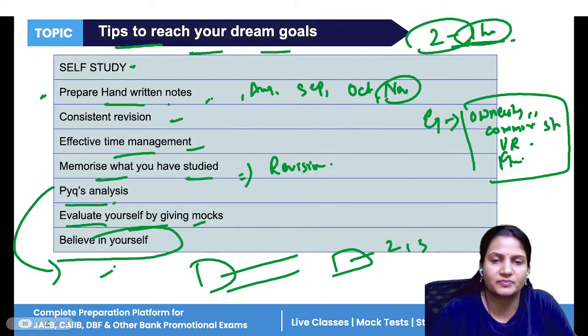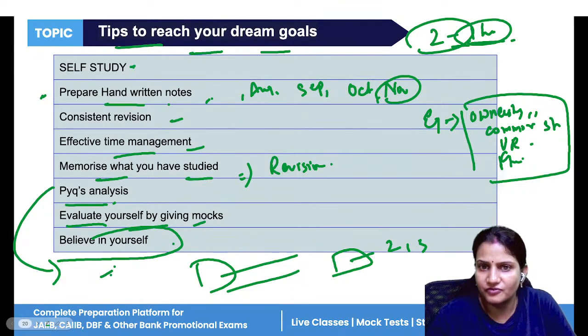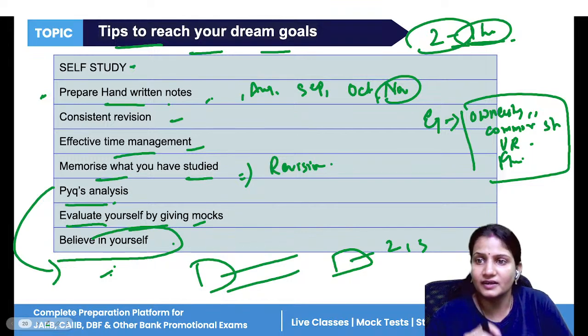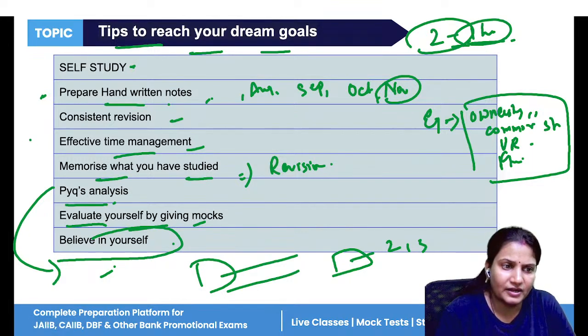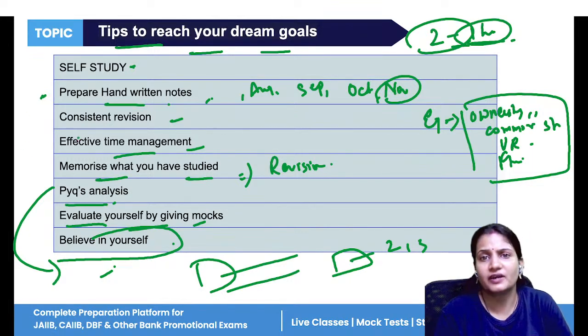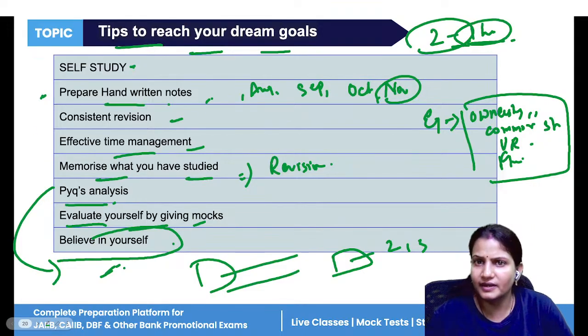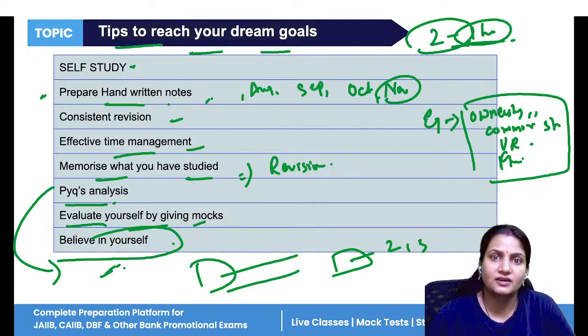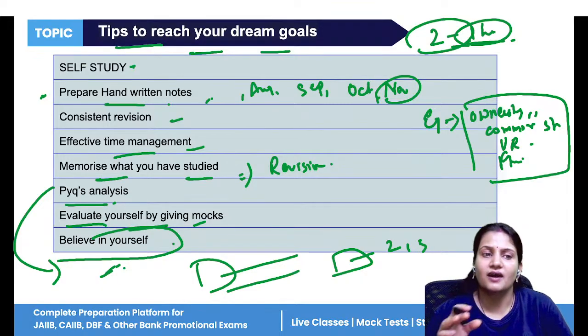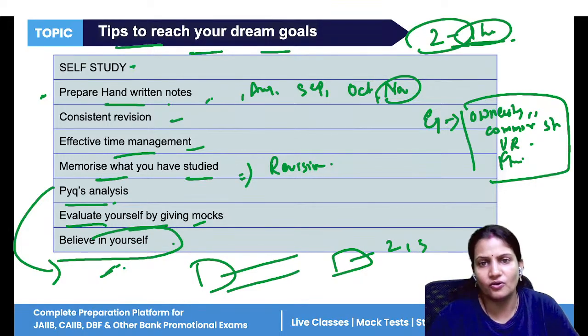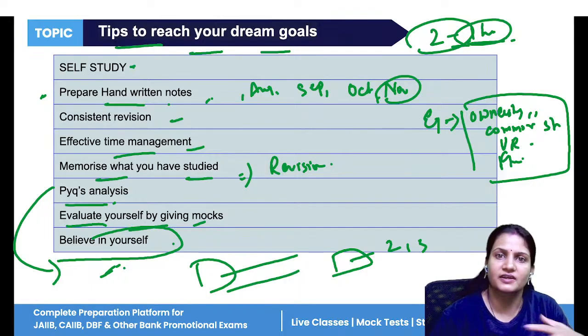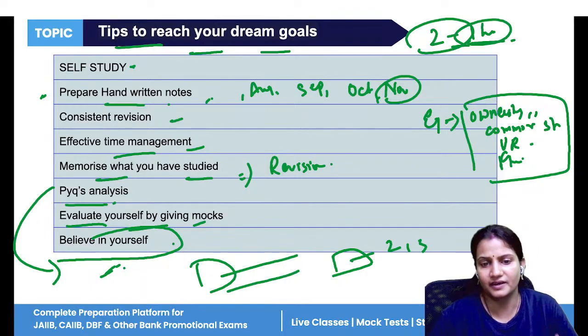And last is, believe in yourself. Have faith that if you have cleared your banking exams, then definitely you can clear your CAIIB exam with little effort. It's not rocket science. Any exam can be cracked if a proper roadmap is there, consistency is there, and hard work and self-study are there. All these things are very important for any exam to be cleared.